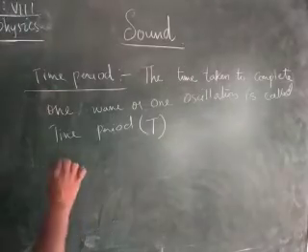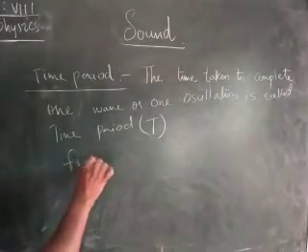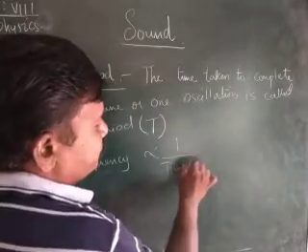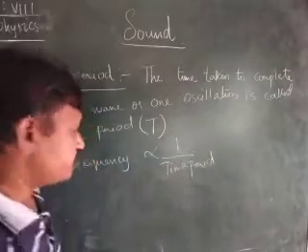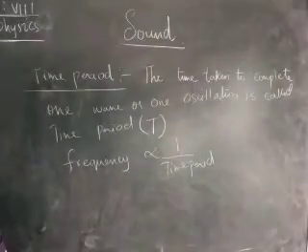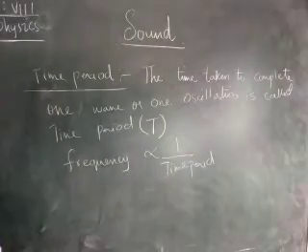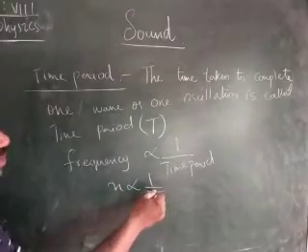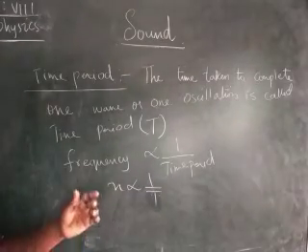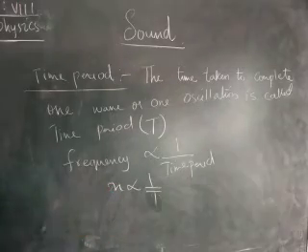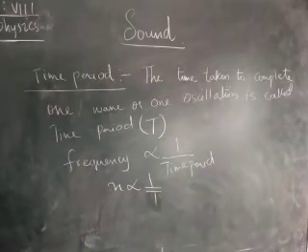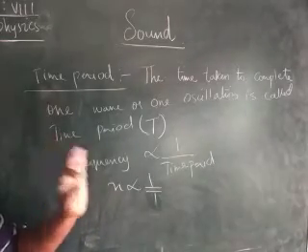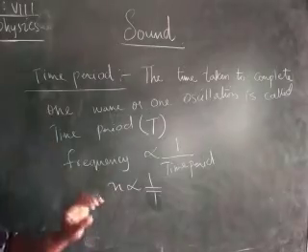And here frequency and time period are inversely proportional, children. That means if frequency increases, time period decreases. Normally frequency is n and here it is 1 by T, children. This is about the time period. The time taken to complete one complete wave, vibration or oscillation is called the time period.